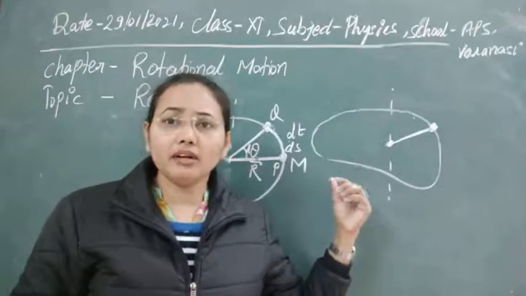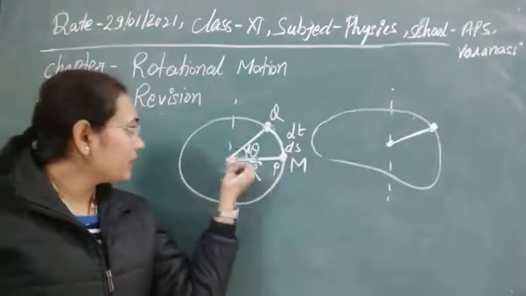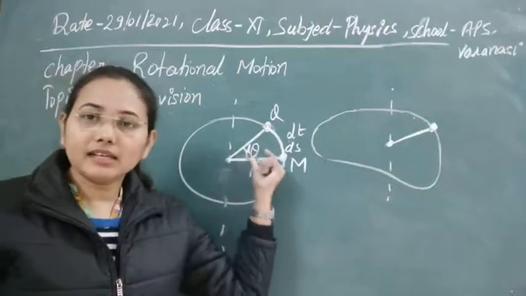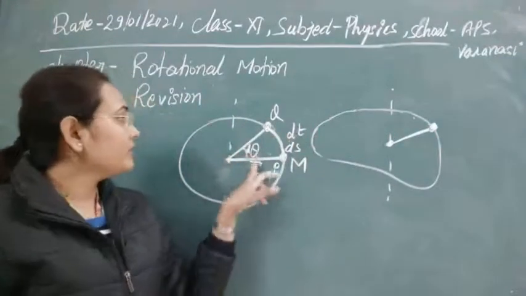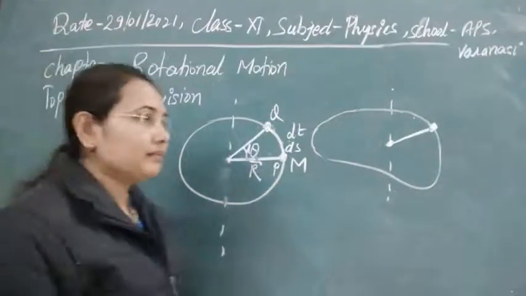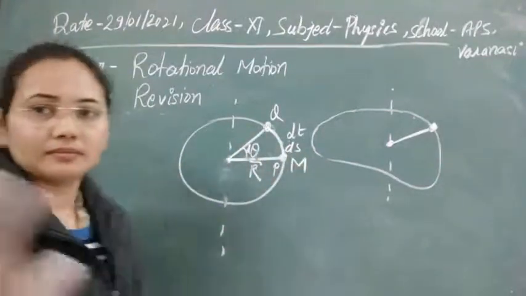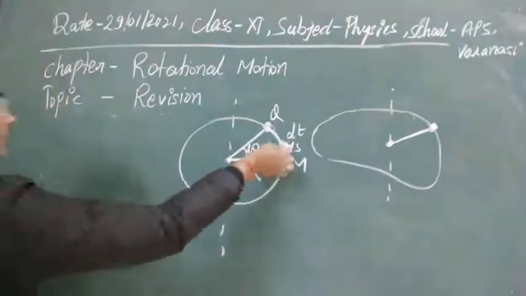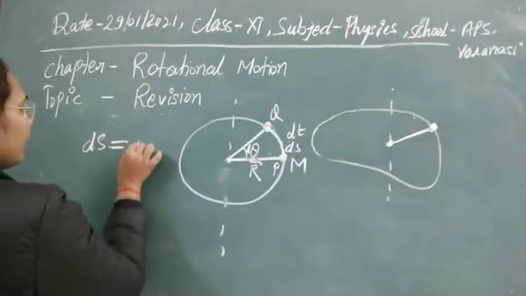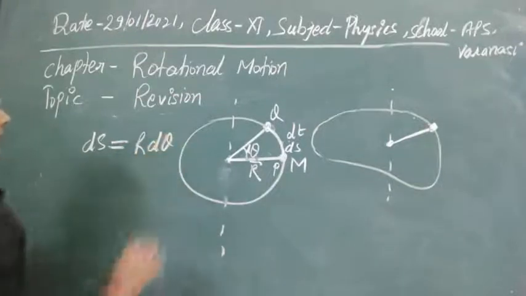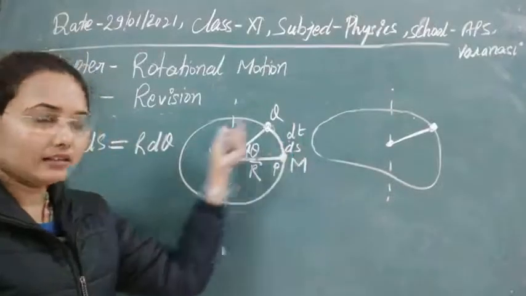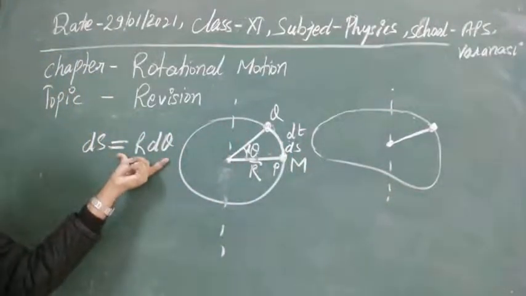It means angular work means simple, the body is making, during its rotation, an angle at the center. So if this angle is d theta, then obviously with the help of geometry we can write this distance ds is equal to r d theta. Clear? This is the radius, this is the angle here, and we can write this arc value in this way.